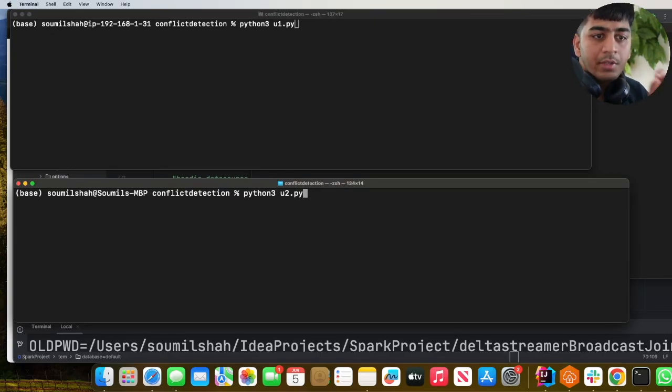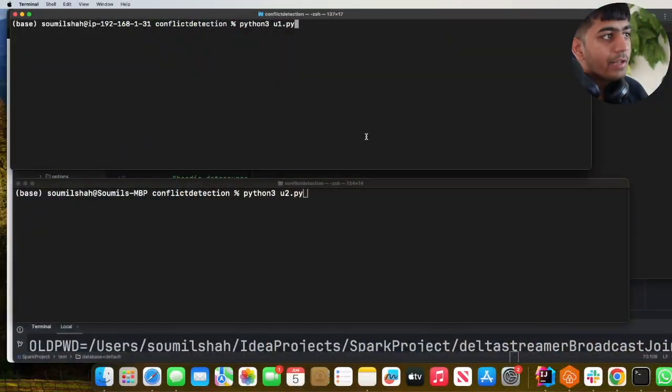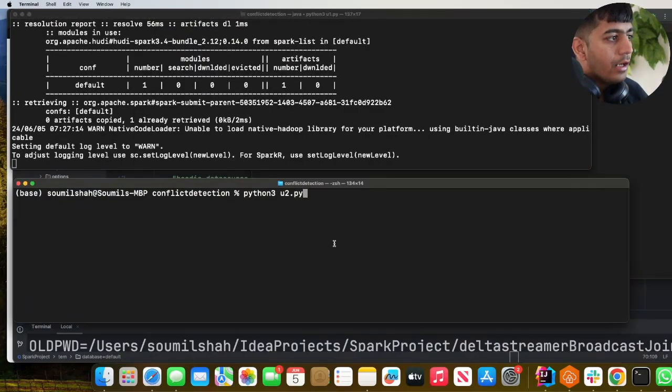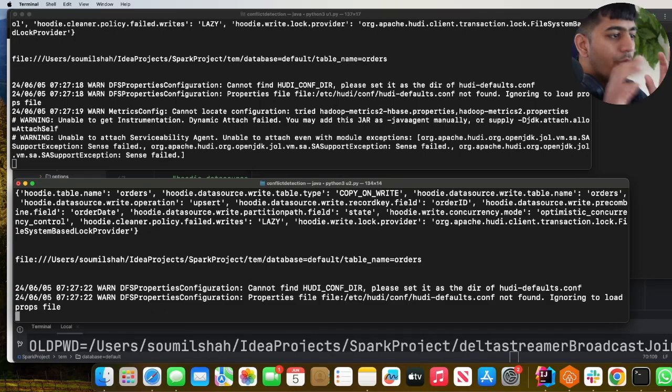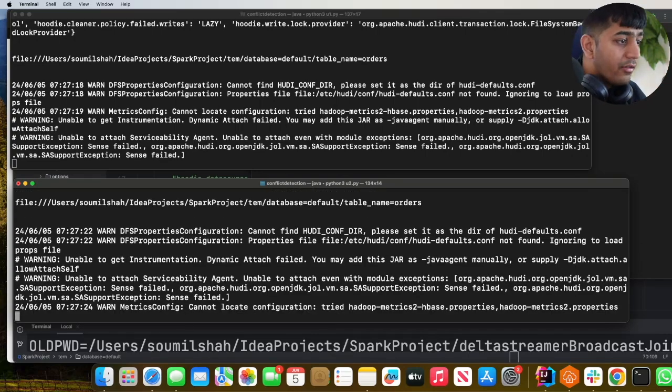The final outcome that I'm expecting is that at the end, I should see the number 9, because there are 9 iterations that I'm going to do, right? So let's see. I'm going to start u1. As you can see, this job has started. Now I'm going to start u2. So now both these Python Spark jobs are trying to write data to the same Hudi table.